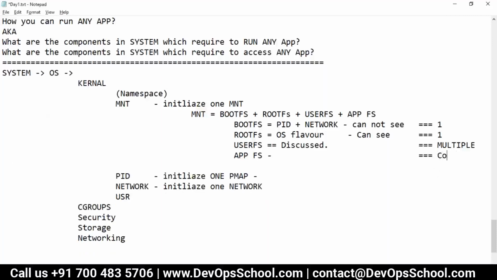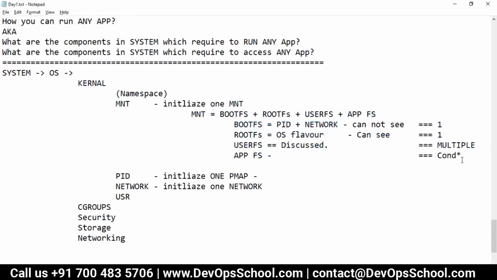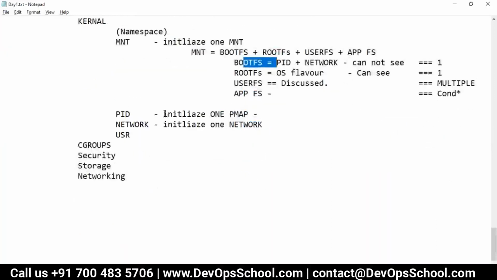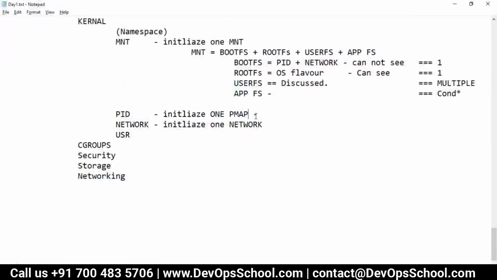Okay, so here this is the MNT. Basically, one mount you get at a boot file system. Let's go into that. How many initializations happen? PMAP, you get one. I just showed you. This is the 0. So one PMAP is 1 0.